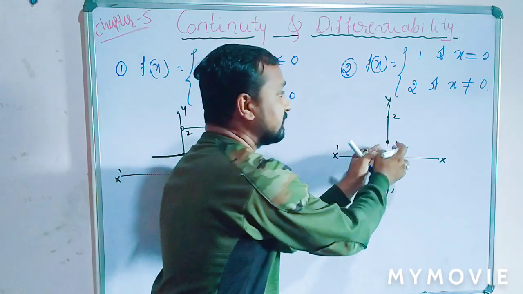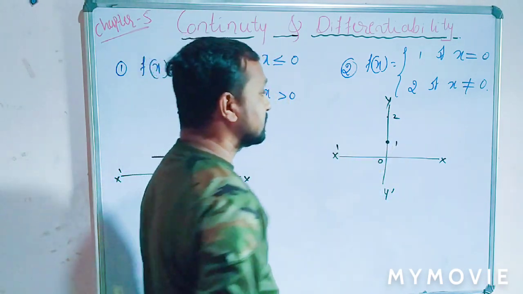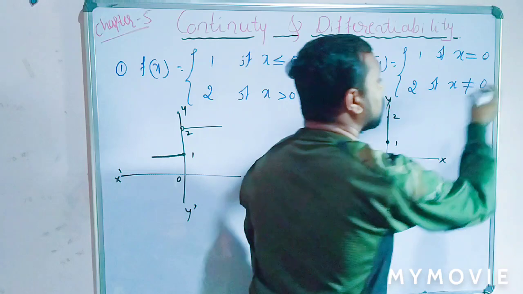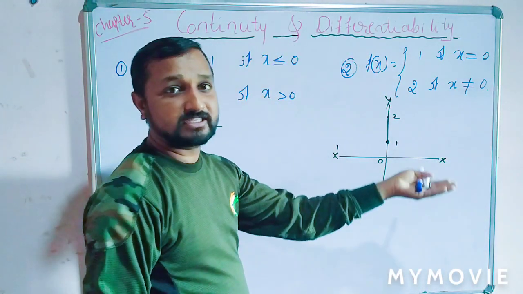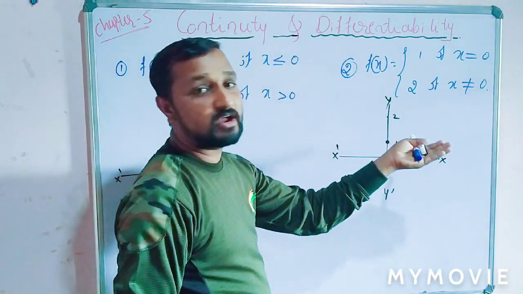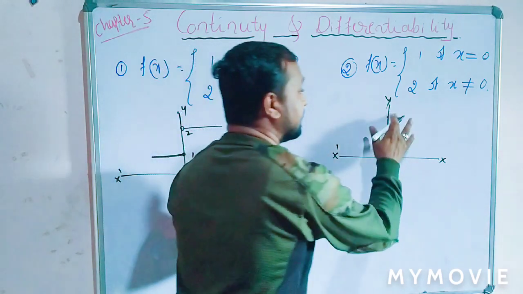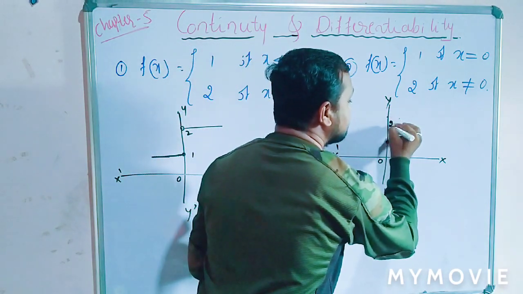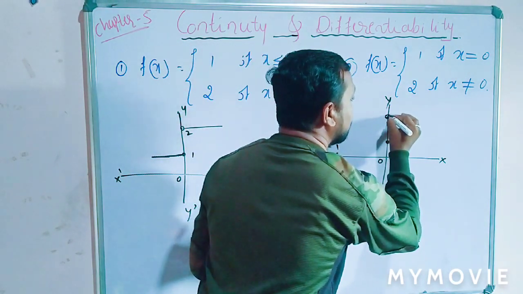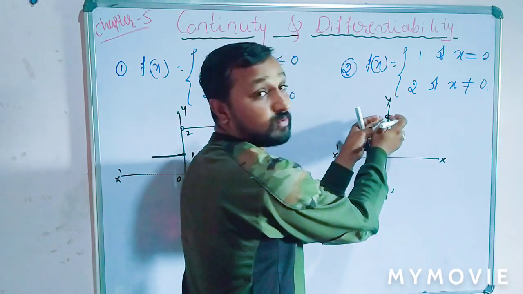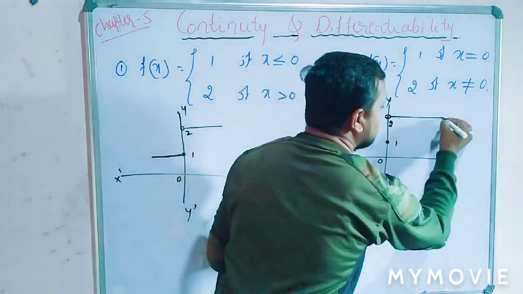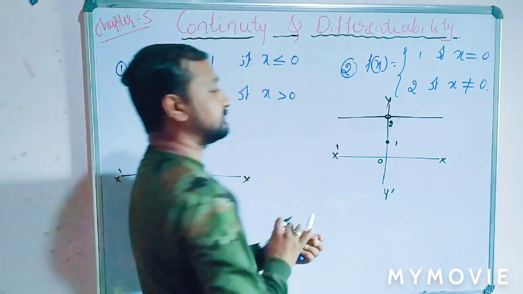Equal to 0, the function is equal to 1. If x is not equal to 0, that is either x greater than 0 or x less than 0, then the line should have an open bracket, because x is not equal to 0.